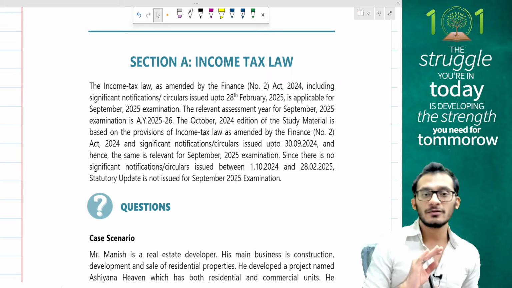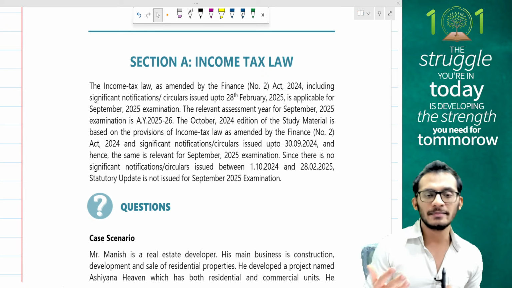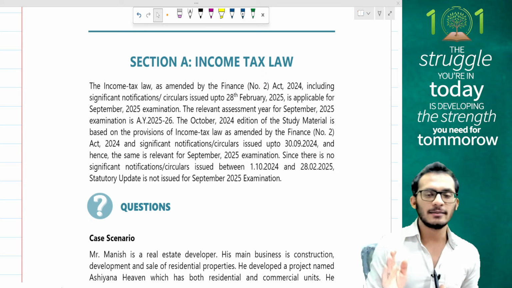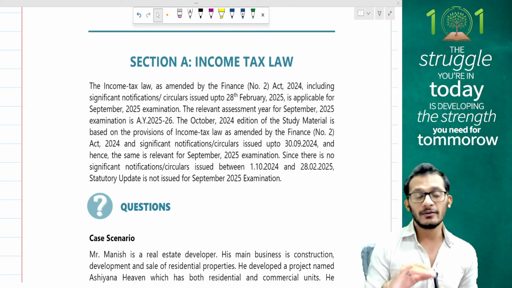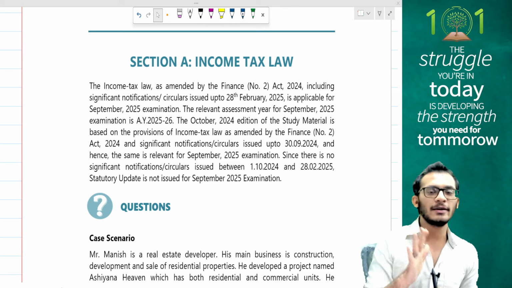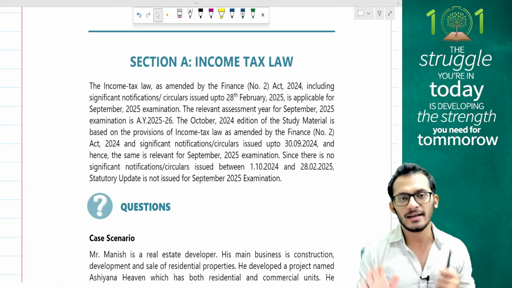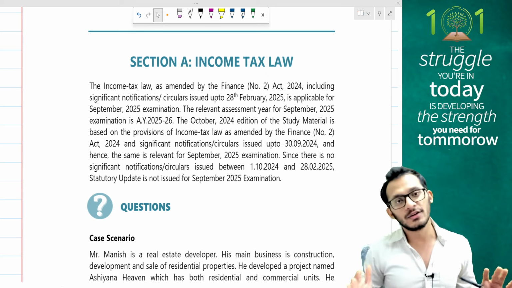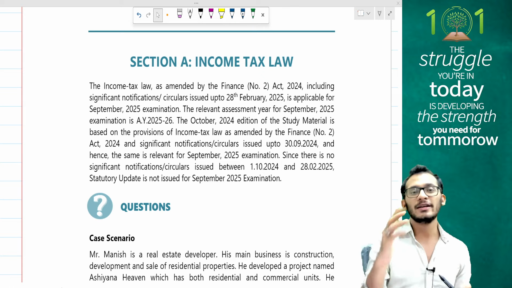Let me give you good news. For the inter syllabus, there are no new amendments from the May 2025 examinations. So every one of you who has learned from a faculty for the May 2025 examinations is already fairly updated with your amendments for the September 25 exams. You don't need to read anything else.